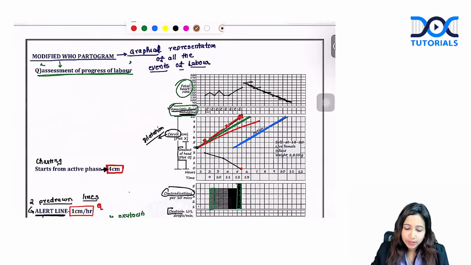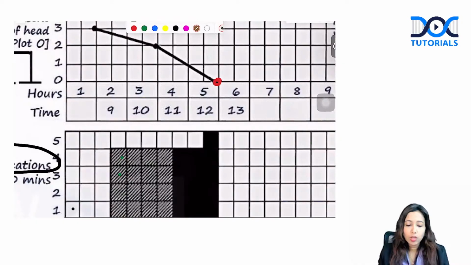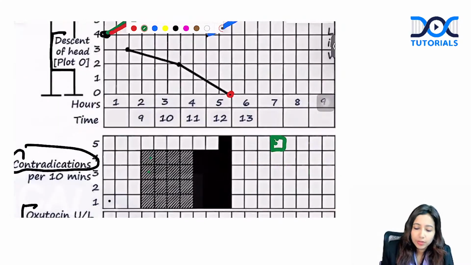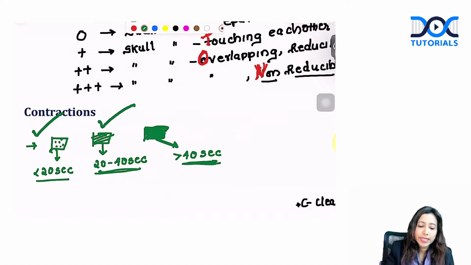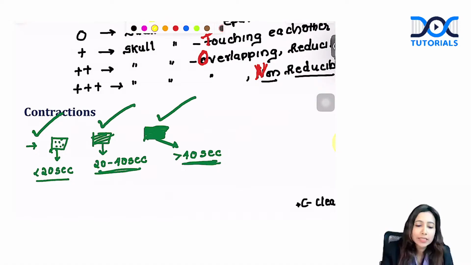Apart from this, in the partogram, what you are seeing here are the contractions. How to read this part? Again, the contractions are plotted as dotted box, line box, and densely shaded box. Dotted box means the contraction is lasting less than 20 seconds. Line box, 20 to 40 seconds. Densely shaded boxes, more than 40 seconds.